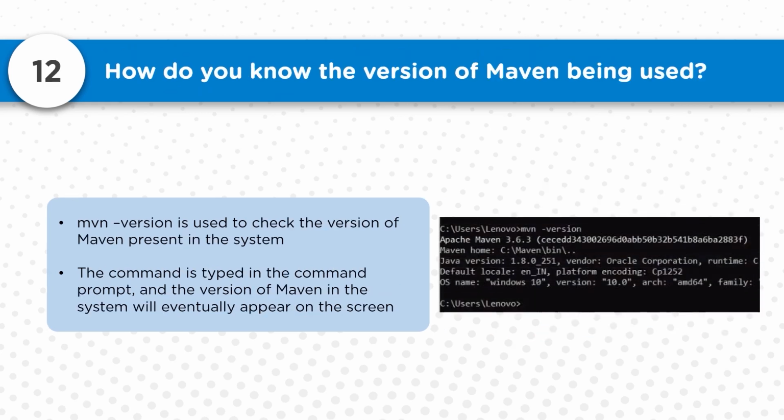So the next question is how do you know the version of Maven being used here? The version of Maven is pretty easy to find. All you have to do is run mvn --version. The moment you do that, it will let you know what JDK or Java version you are using, and it will also show you what particular Maven version you're going to use. So all those details you will be able to get with that particular command.